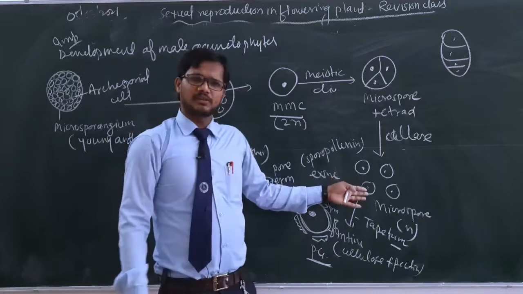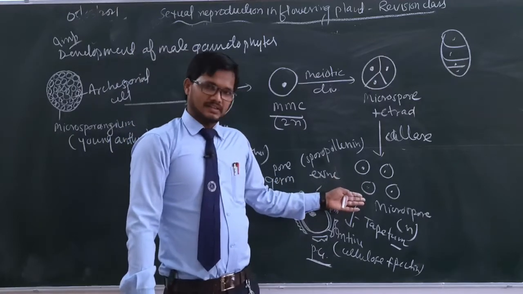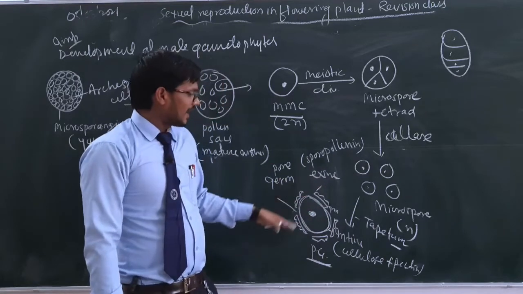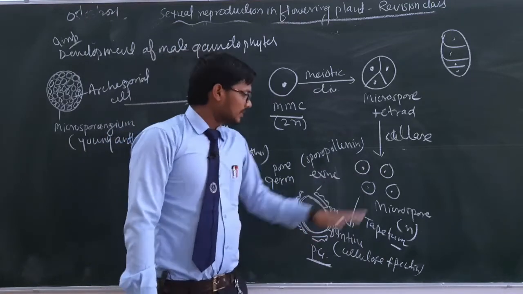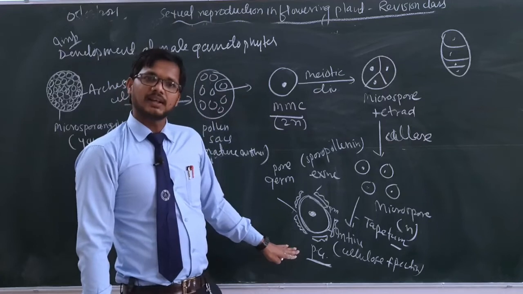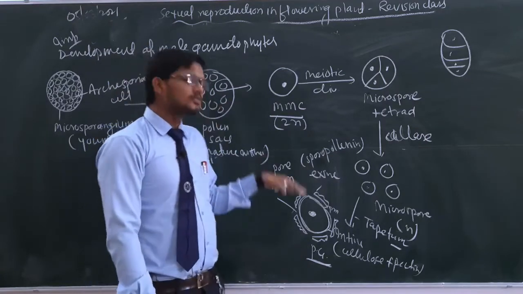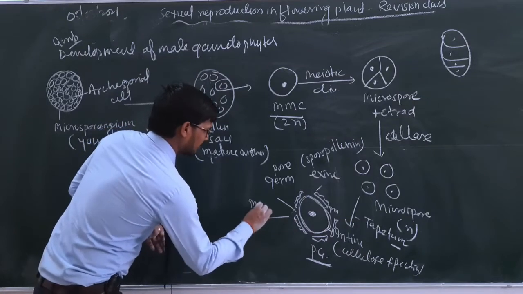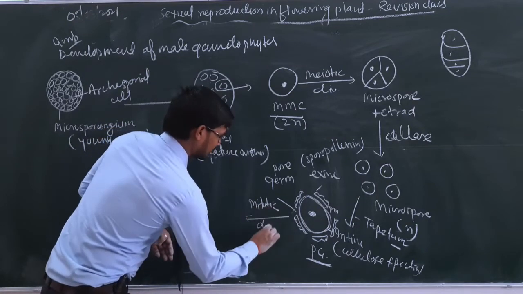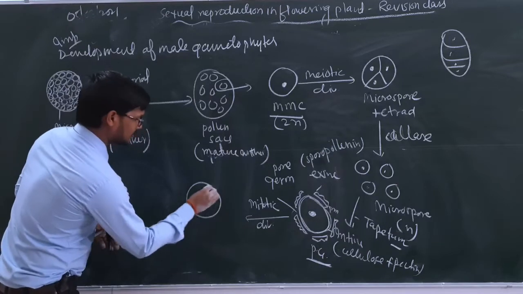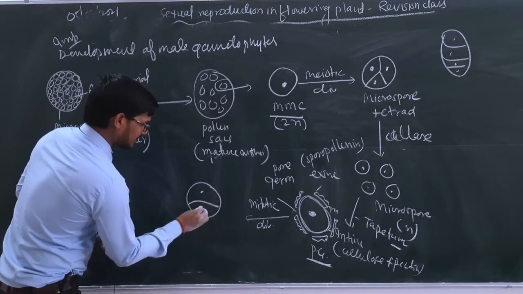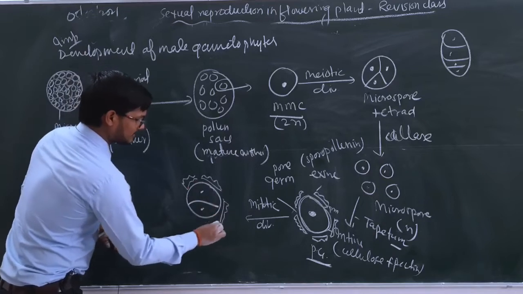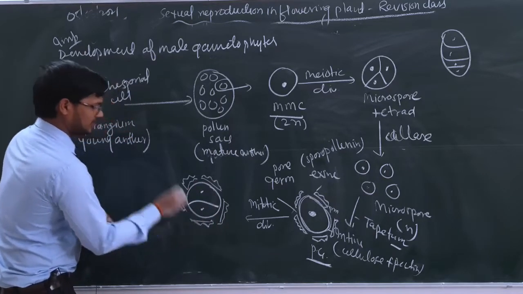So what is the difference between microspore and pollen grain? Microspores are the structures that are the result of the meiotic division without the exine, and if intine and exine are secreted, now this microspore will be termed a pollen grain. And in the case of most angiosperms, this pollen grain will undergo mitotic division. Which division will it be, child? Mitotic division, resulting in the formation of 2 cells like this, one larger one and one smaller one, and outside this, like always, there will be exine and there will be germ pores too.